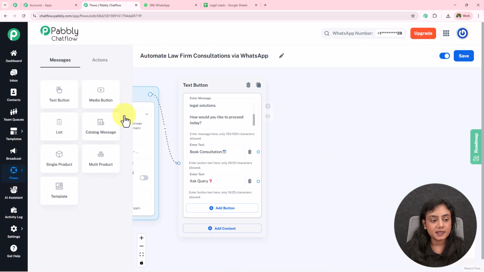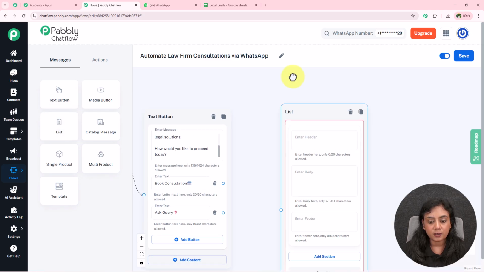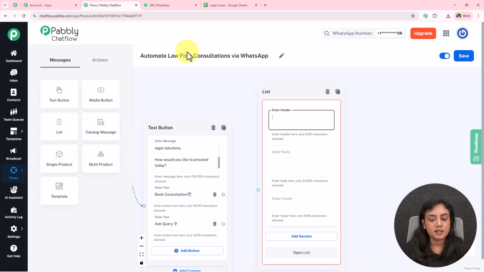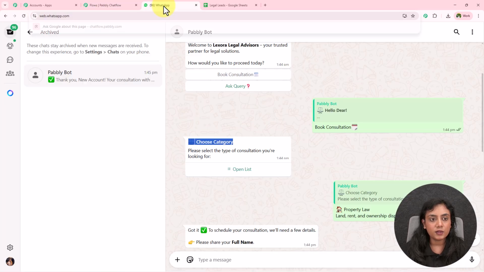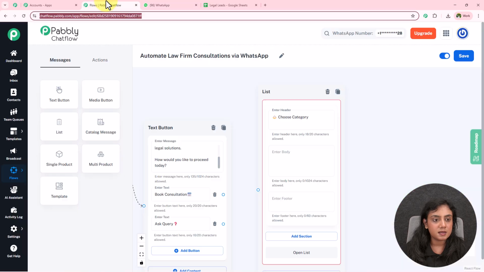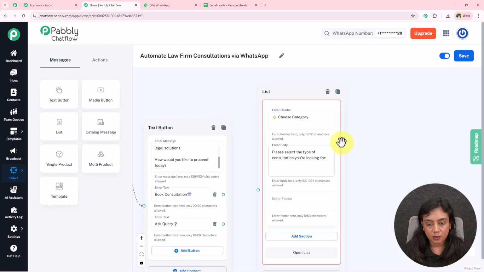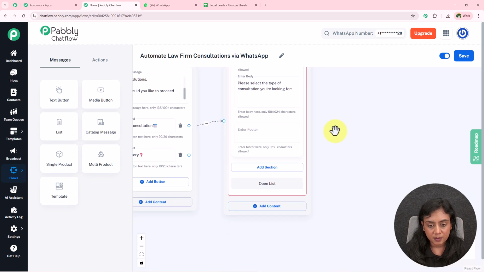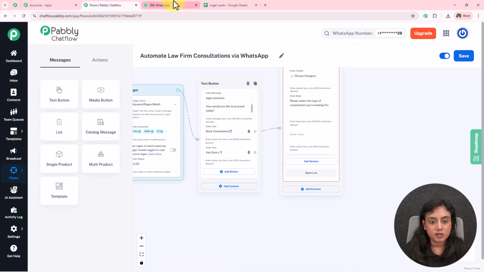Now for adding the list, simply from the messages section, drag the list and drop it in this field. Okay, we have to give the header. For the header, I've given it as choose category, so I'm going to enter the header, and for the message over here, I'm going to enter this simple message as well. Okay, so now after entering the header and the body right over here, I don't want the footer, so I'm going to skip that part. Now we have to add a section right over here, and in the section I will add a description. So what are sections?